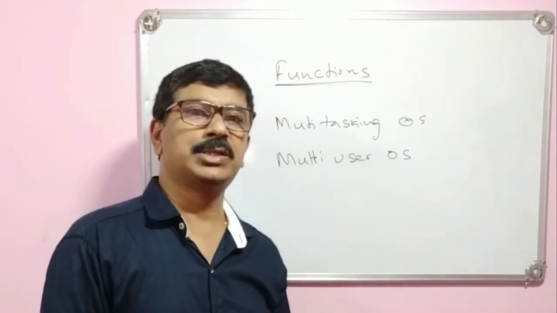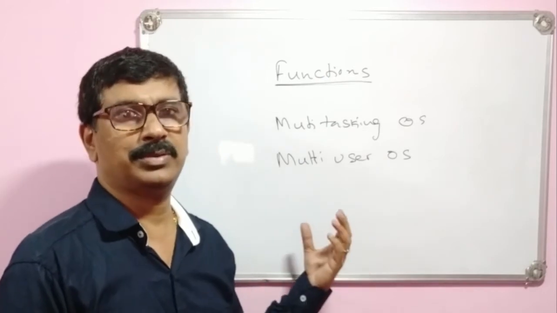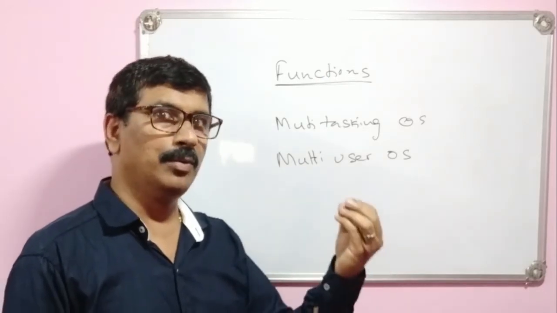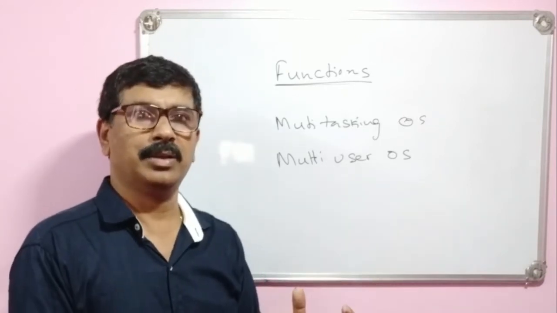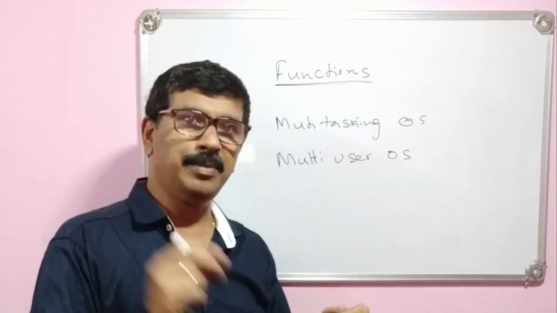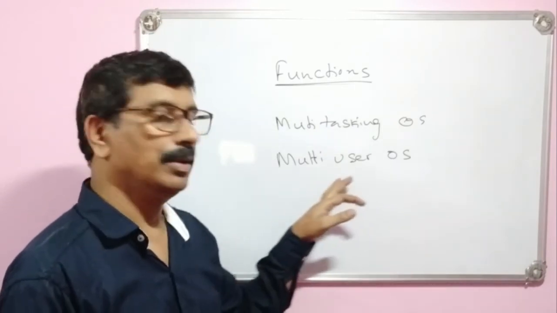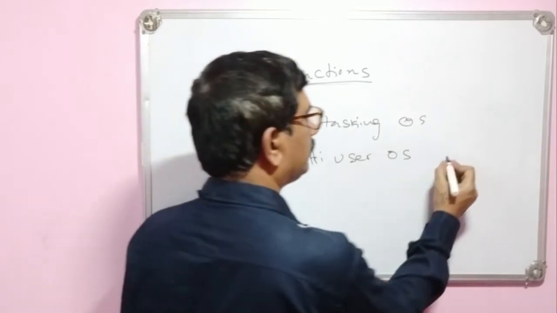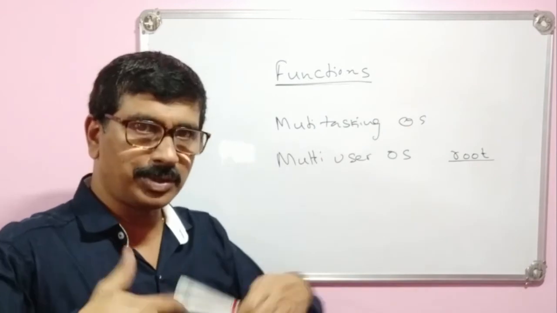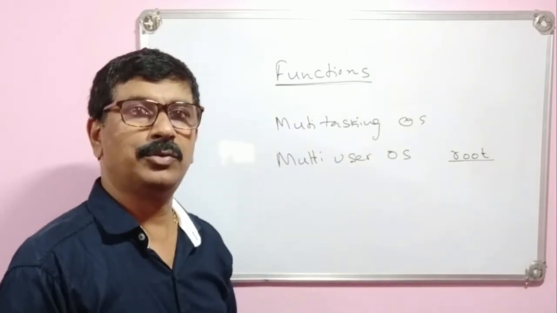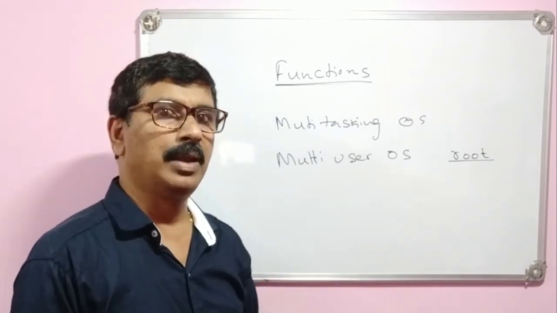There may be an administrator, a user with the administrator rights, which we will call root. Administrator rights means full rights, all the rights. That person is called an administrator in Windows, and in Unix or Linux we call that person root. The root user has the full rights to work with the Linux or Unix operating system.